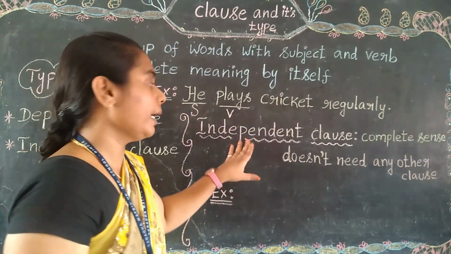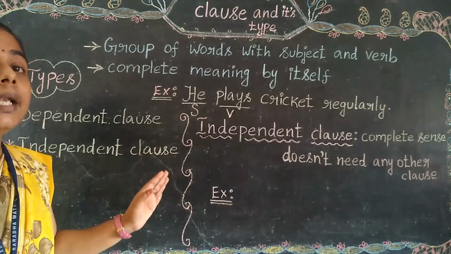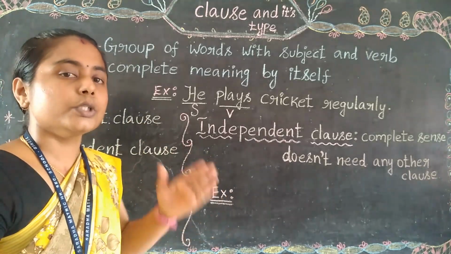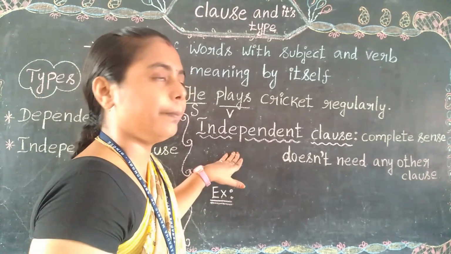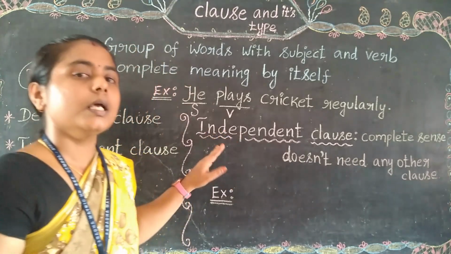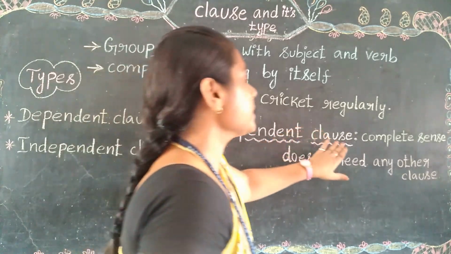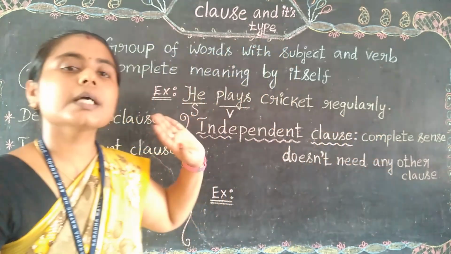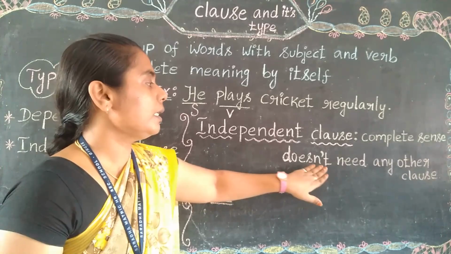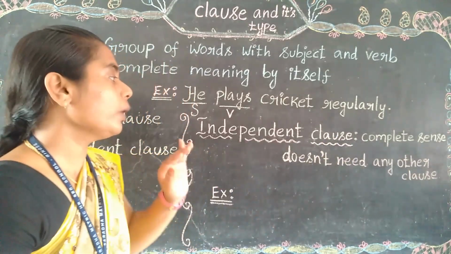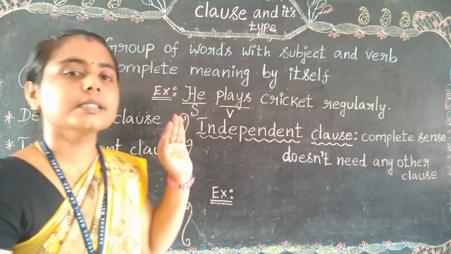See the word independent. It always acts freely. Dependent, on the other hand, always depends on others, on at least one other thing. But independent won't depend on others, right? It is always independent. So an independent clause always contains a complete sense. It gives a complete sense of your entire meaning, that is, the entire sentence. It doesn't need any other clauses or any other existence, right?